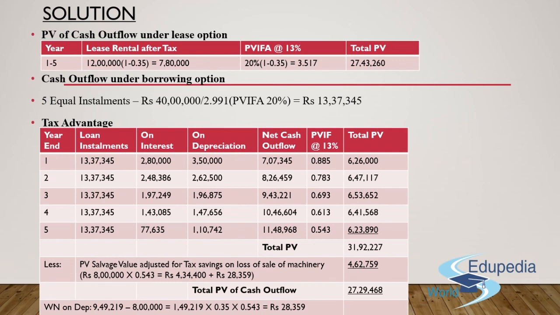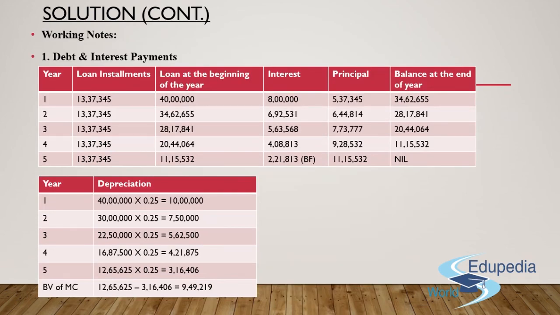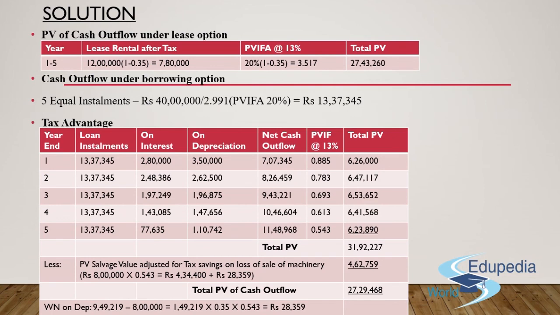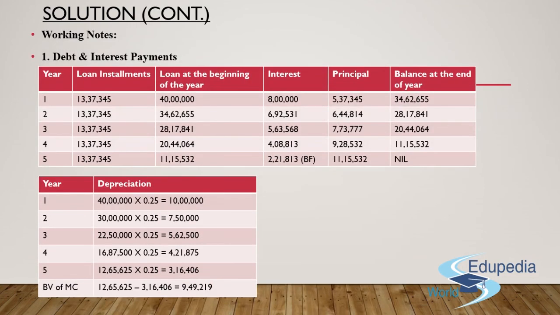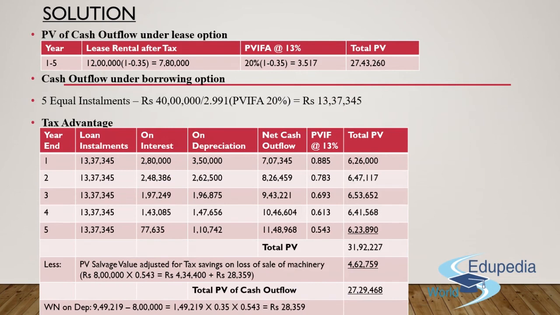Guys, this machine was sold at a price of 8 lakh rupees, but what was the actual WDV amount at the end of 5 years? It was 9,49,219 rupees. So this machine was sold basically at a loss of 1,49,000 rupees. So you'll get the benefit of this as well in your taxation. Multiply the same with the present value interest factor for the fifth year, which is 0.543, and you'll get the figure of 28,359 rupees.